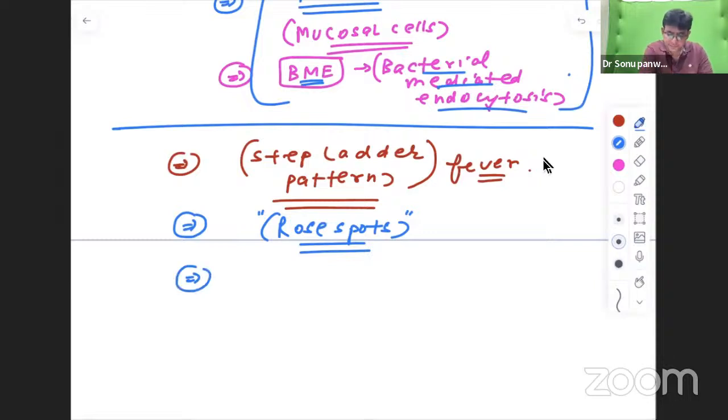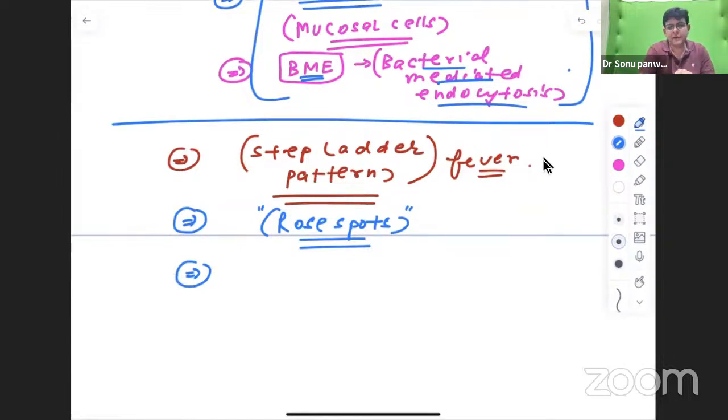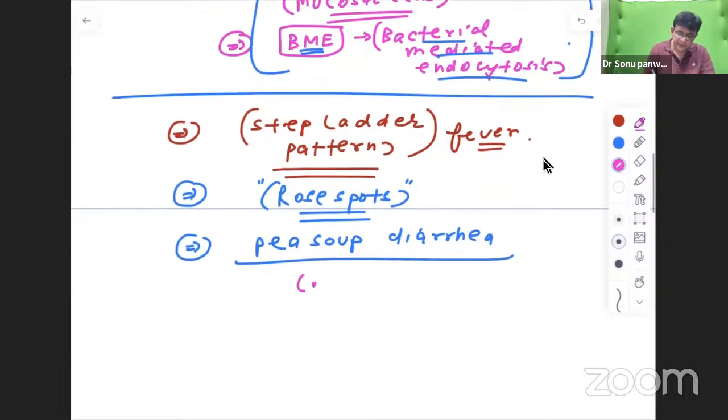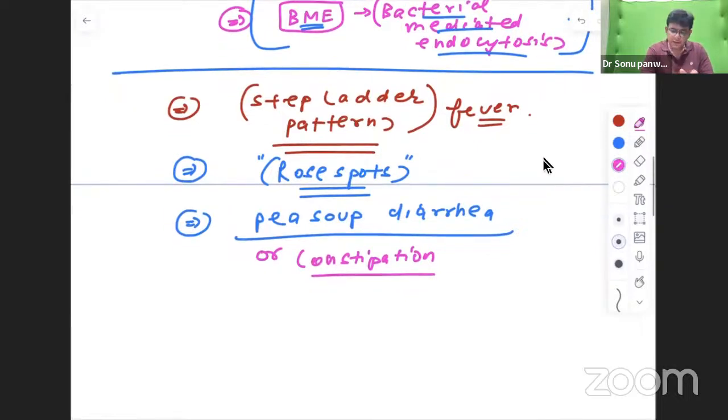Other than that, typhoid fever might present with diarrhea, that is pea soup diarrhea, or there might be constipation. Either way it can present with pea soup diarrhea or constipation. That is also one of the points to be remembered.